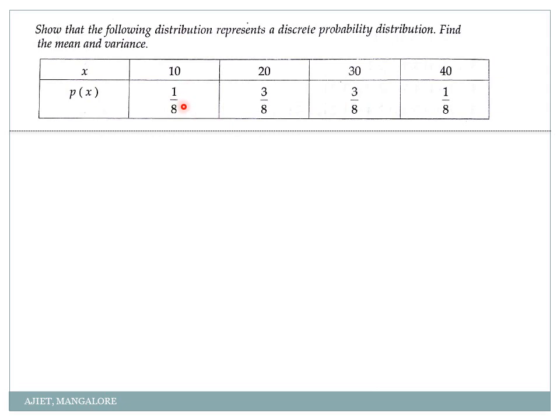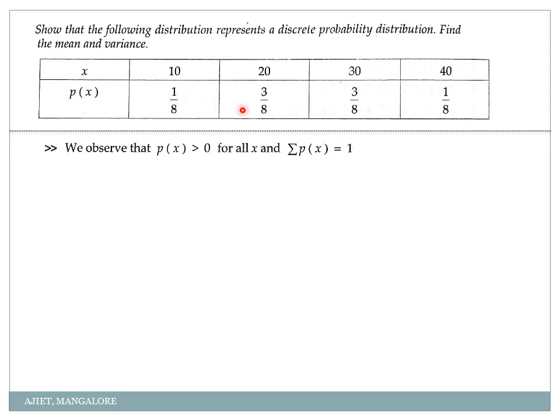Yes, 1 by 8 positive, 3 by 8 positive, 3 by 8 positive, 1 by 8 positive. All these values are greater than or equal to 0. And what is the second condition? Here, the second condition is summation of p of x should be equal to 1.